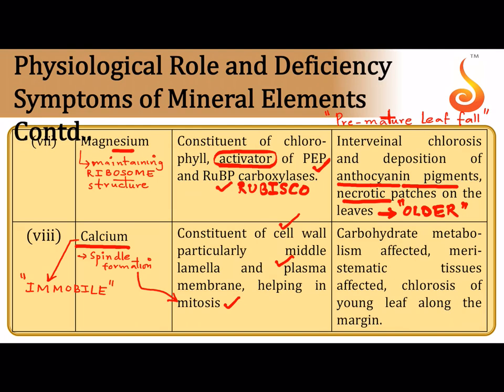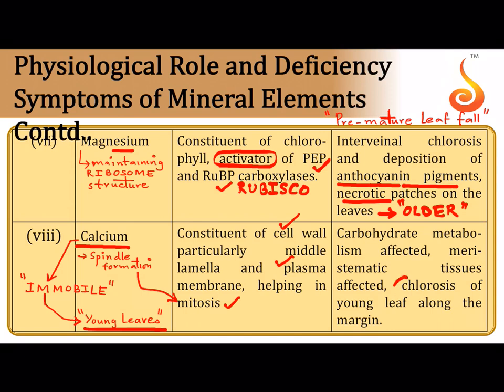It is immobile. So if a plant is suffering from deficiency of calcium, the older tissues cannot mobilize it and cannot send it to the younger tissues. So you mostly see curling and necrosis in calcium deficiency not in the older leaves but in the younger leaves, because calcium is immobile. It is a part of biomolecules that make up the cell structure. It is not quickly mobilized. It is not sent to the younger growing parts of the plant. So the younger ones are the ones which bear the brunt, and they are severely affected.